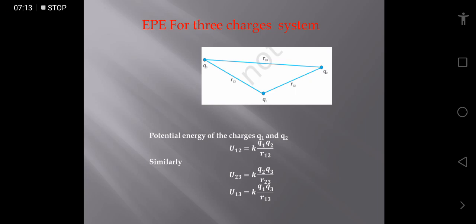So by adding all these three terms, we get the total potential energy of the system of three charges, which comes out U123 equals KQ1 Q2 upon R12 plus KQ2 Q3 upon R23 plus KQ1 Q3 upon R13.